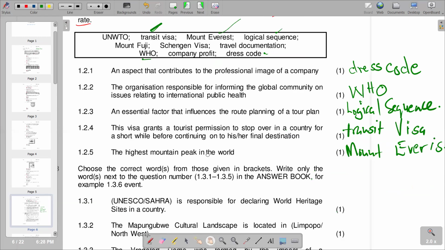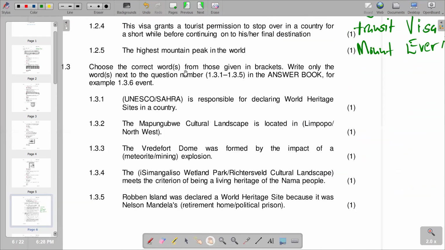To go to the next part, 1.3. Choose the correct word or words from those given in brackets. Write only the word or words next to the question number, 1.3.1 to 1.3.5 in the answer book. For example, you are given how to present in your answer book. Then 1.3.1, UNESCO or SAHRA is responsible for declaring World Heritage Sites in a country.